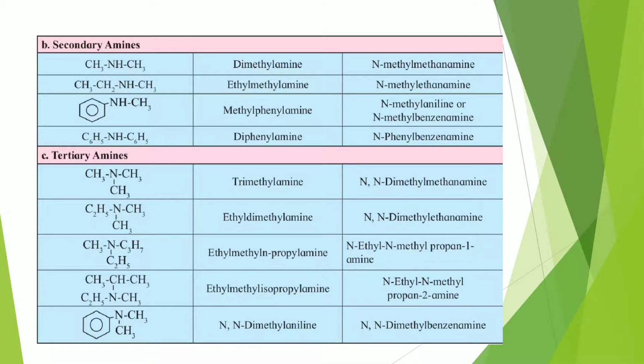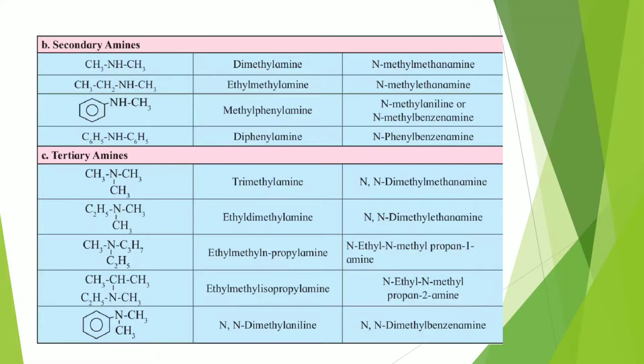IUPAC names and common names of secondary amines. First example, CH3NHCH3, dimethylamine. 2 methyl groups are attached. It's a symmetrical amine. Its IUPAC name will be N-methylmethanamine, because any methyl group you can take as a parent and methyl group is attached to nitrogen, so N-methylmethanamine.